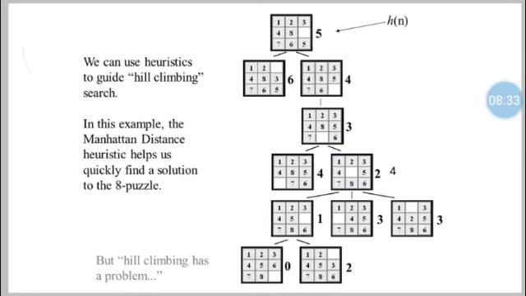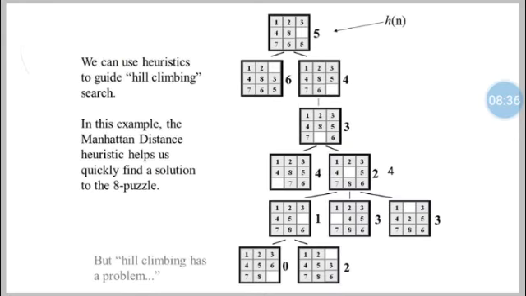So let's see one example. Now let's see the same example of solving the 8 puzzle problem. Let's say in the first stage the heuristic value is 5. When you move to the second stage, the heuristic values are 6 and 4. But let's not consider the 6 and 4. Let's consider that the heuristic values are 6 and 7. Then what the hill climbing algorithm says is that your new state should be better than the current state. Now your current state has 5 as the heuristic value, and the new states have 6 and 7, which are not better than the current state, right? So you won't explore further.